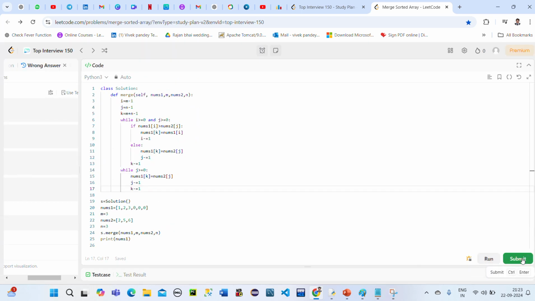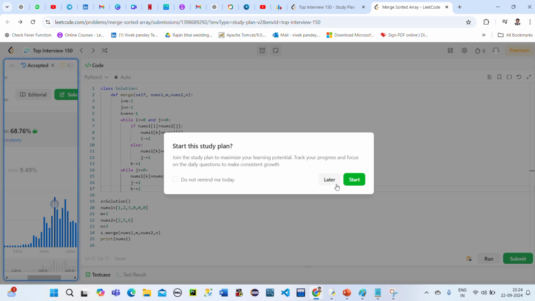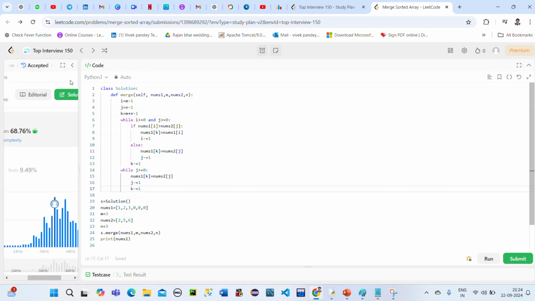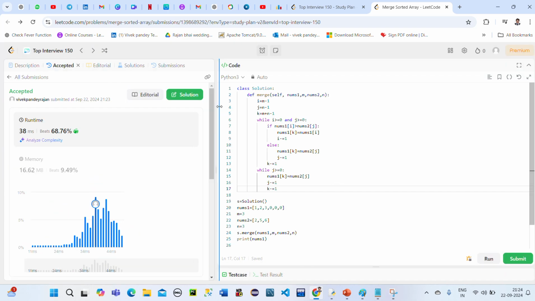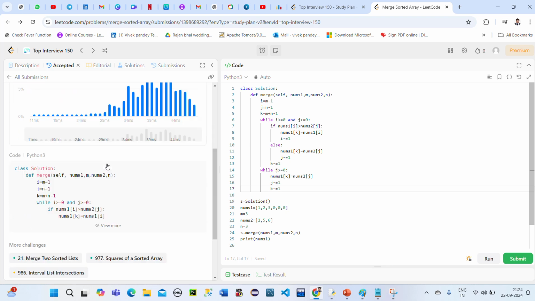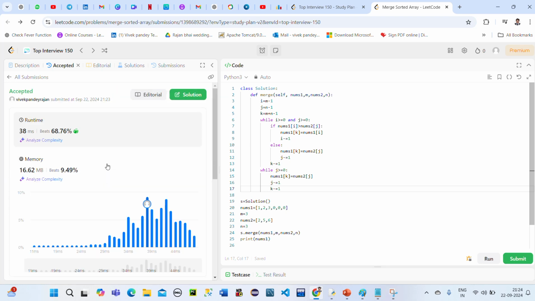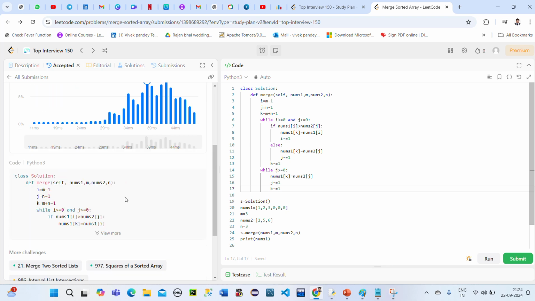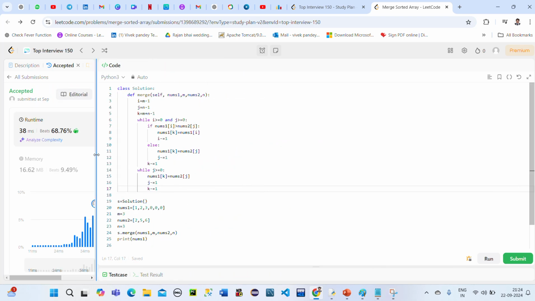Now let's see whether it's working or not. I'm just submitting it, and see it is successfully done. It is showing 38 ms, and yes, it is accepted. It means all 59 test cases are passed. So I hope you understood this, and I want you to also try this.